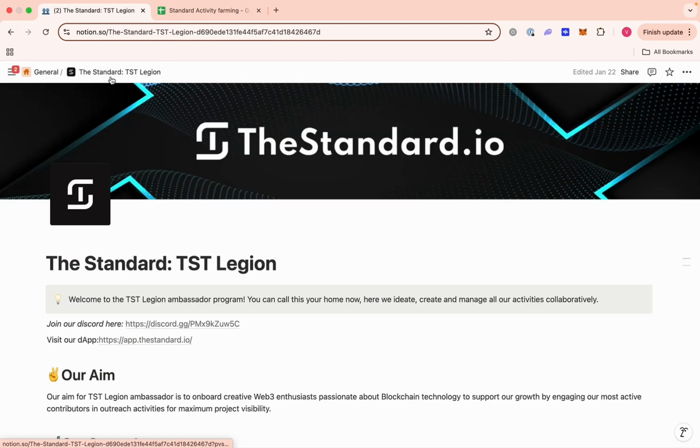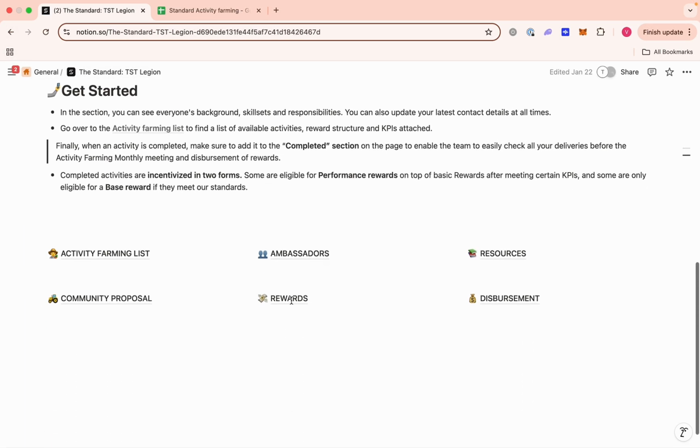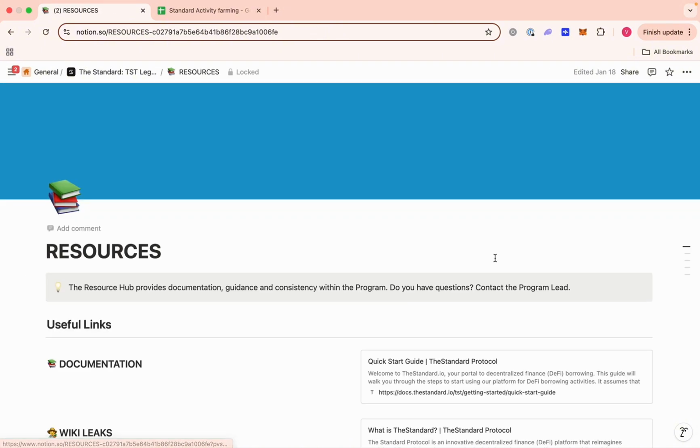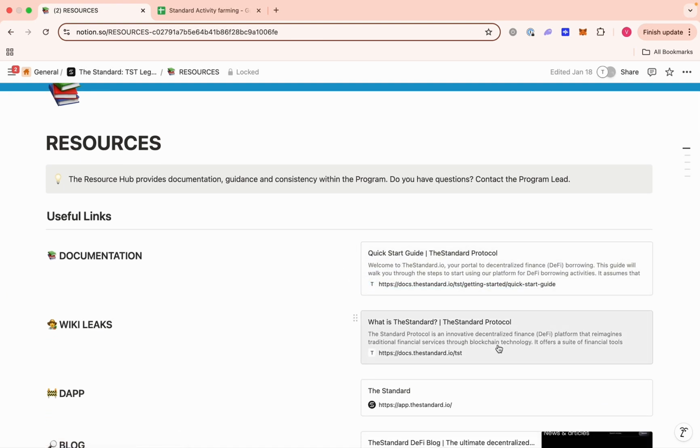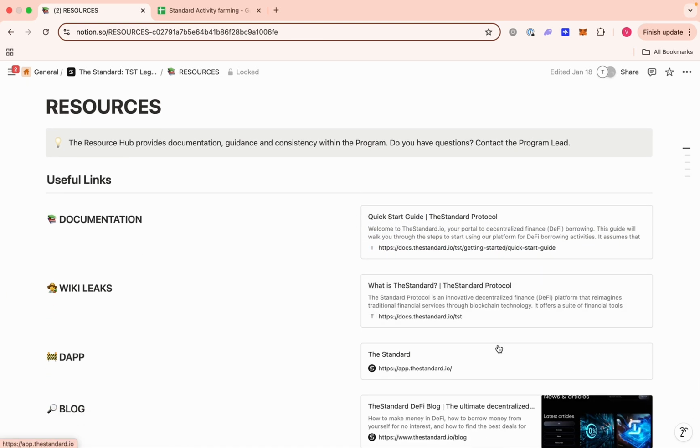So we're going to go back to the main page. There's another page here called the resources page. As the name implies, it just contains useful resources that will help you when it comes to creating content. Because for you to create content, to do memes that matter, and to communicate on Discord properly like a real ambassador that understands the project, you need to understand the project, right?